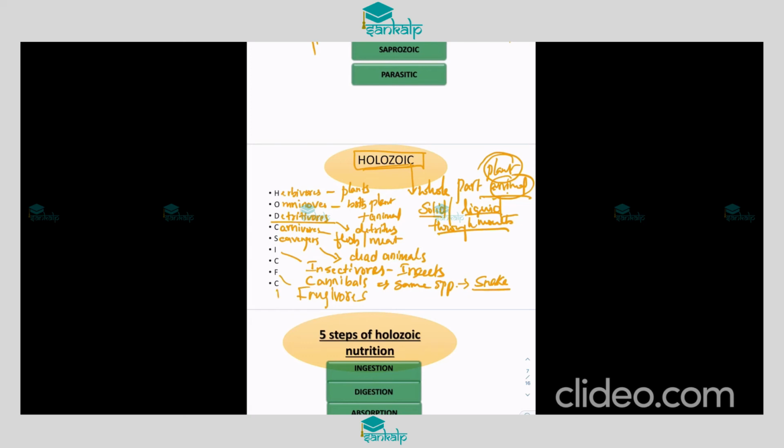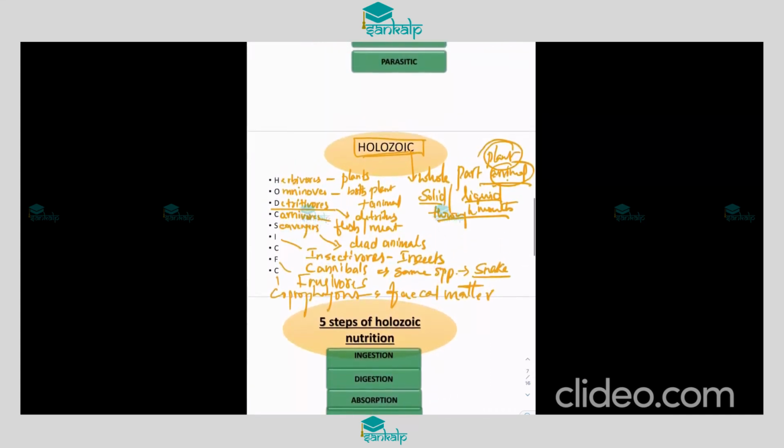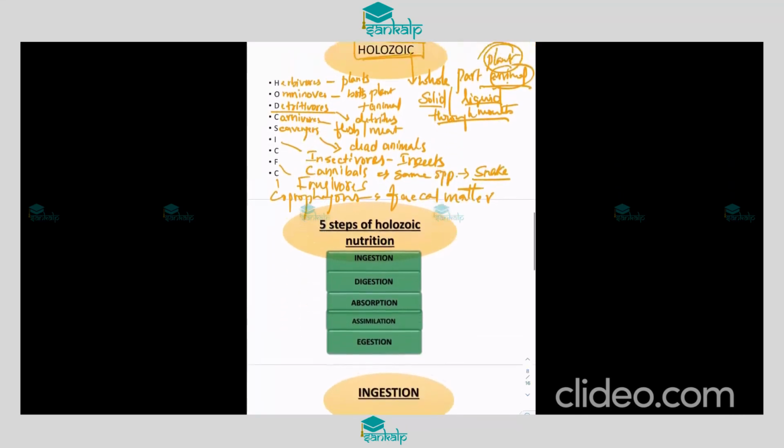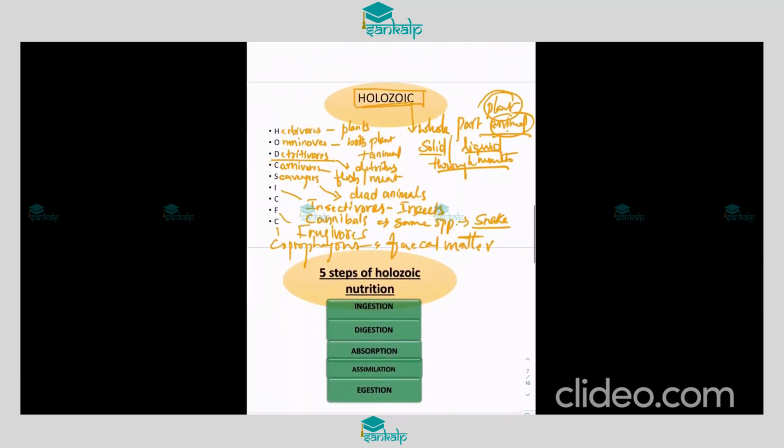And the last one, coprophagous, which feed on their fecal matter, meaning feces. These are very important things related to holozoic nutrition.